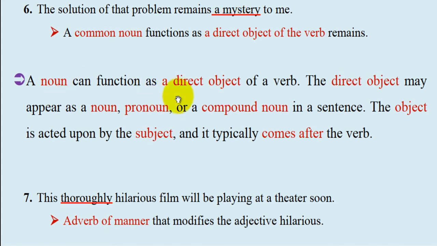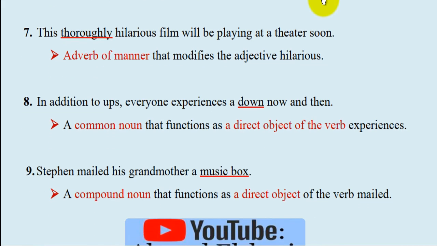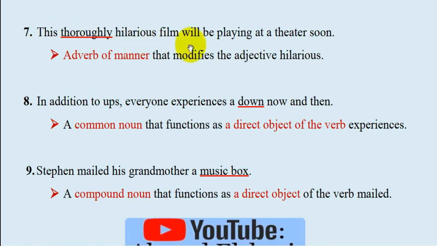A noun can function as a direct object of a verb اللي هو عندي هنا remains. The direct object might appear as a noun أو لا pronoun أو لا compound pronoun كي غنشوف واحد السؤال in a sentence. The object is acted upon by the subject and it typically comes after the verb. Remains a mystery.